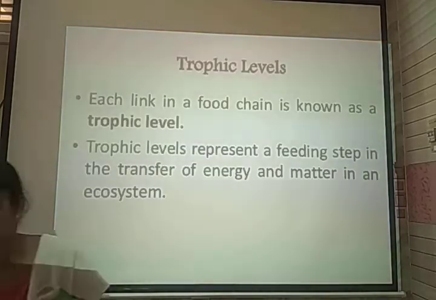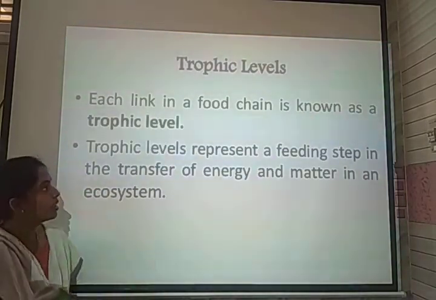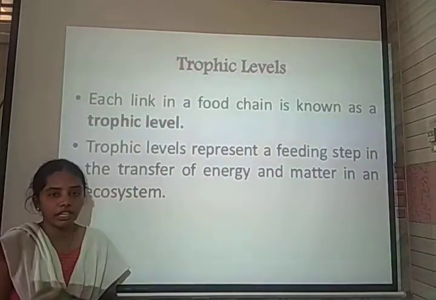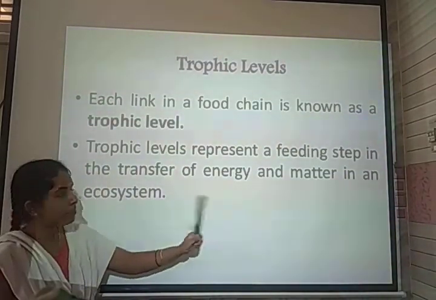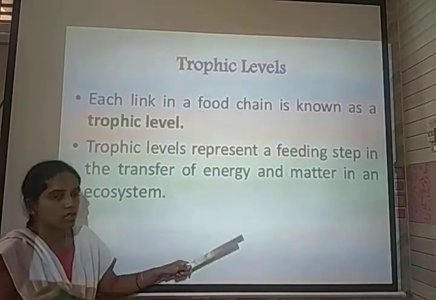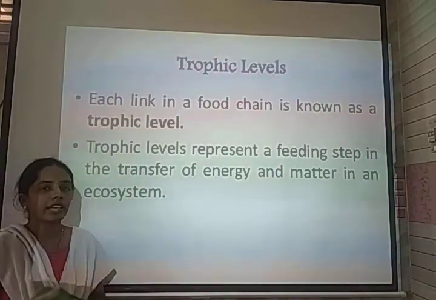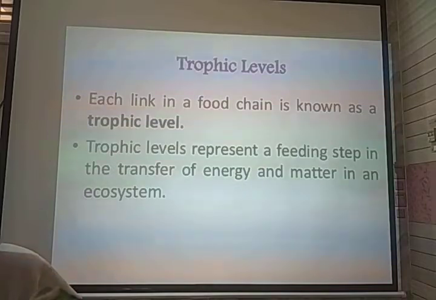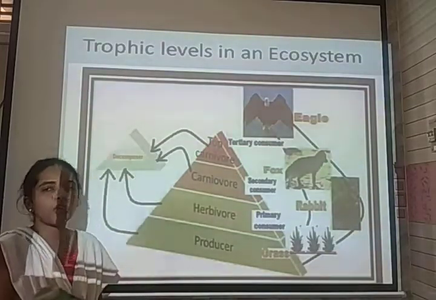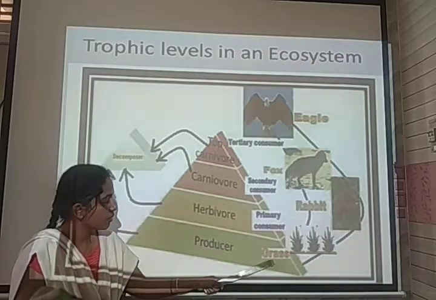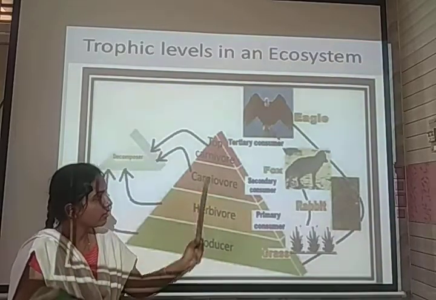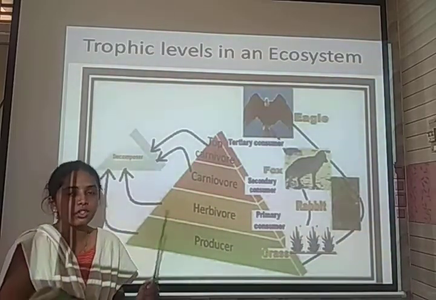So next one is the trophic level. It is the nutritional level of an individual. The trophic level represents the feeding steps in the transfer of energy and matter in an ecosystem. The trophic level in an ecosystem has been differentiated into producers, consumers and even decomposers, which do not occupy a trophic level.